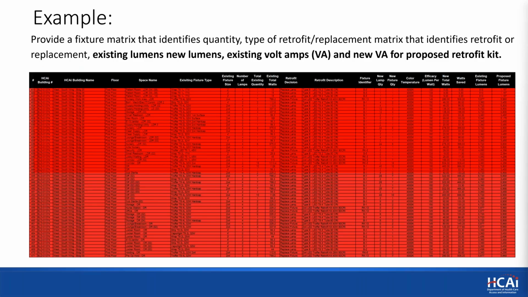It's got a unique identifier for each of the retrofit kits, number of lamps, the efficacy, lumens per watt, the total watts, the watts that are saved, that shows that it's a net reduction in power consumption, the existing lumens, and the new lumens to show that it will result in similar foot candle levels.